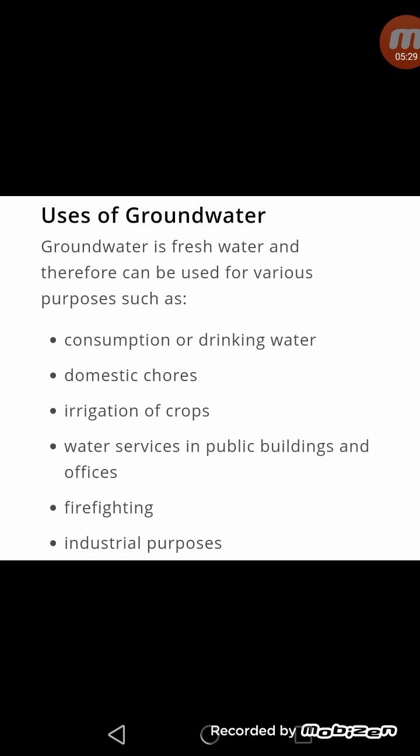Now what are the uses of groundwater? Groundwater is fresh water and therefore can be used for various purposes, such as it can be used for consumption or direct drinking. We can say it can be used for many domestic works. It is also used for supplying water to the crops, so we can say it is used in irrigation. It can be supplied as water services in public buildings and offices. It is also used for firefighting and for many industrial purposes. So these are certain uses of groundwater.